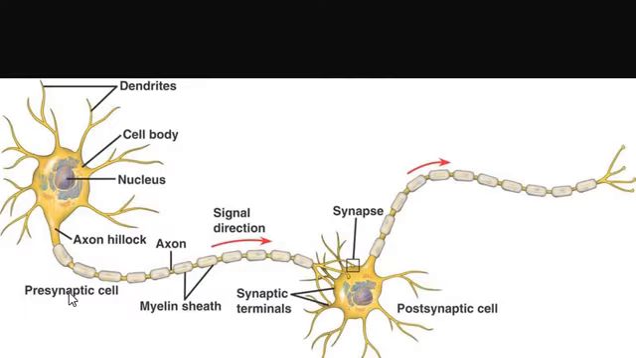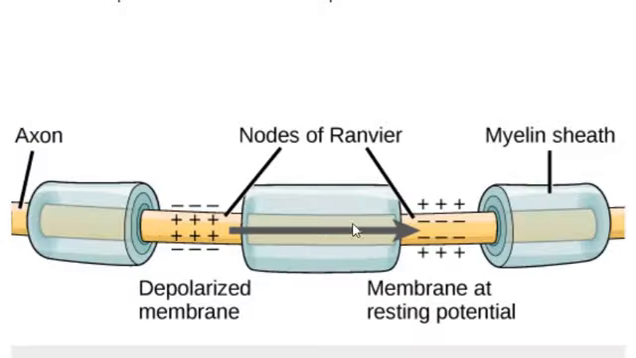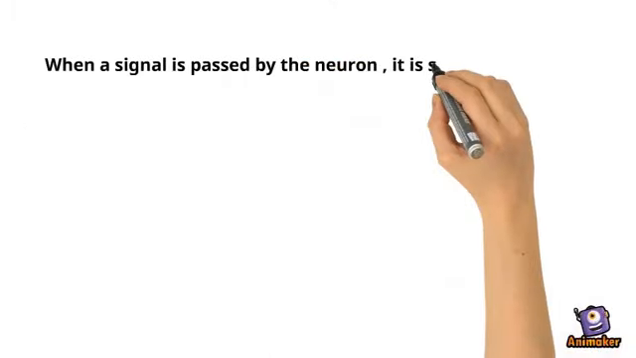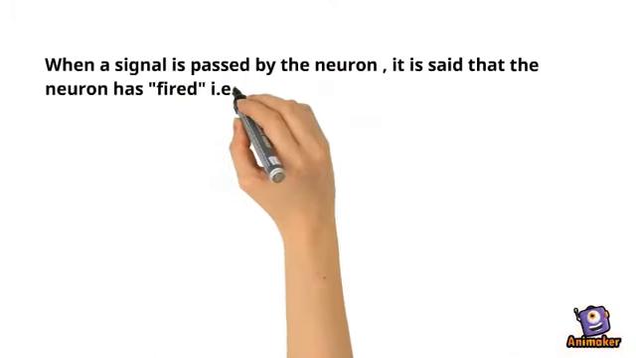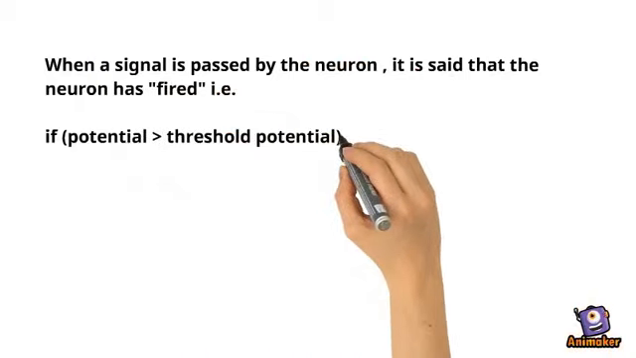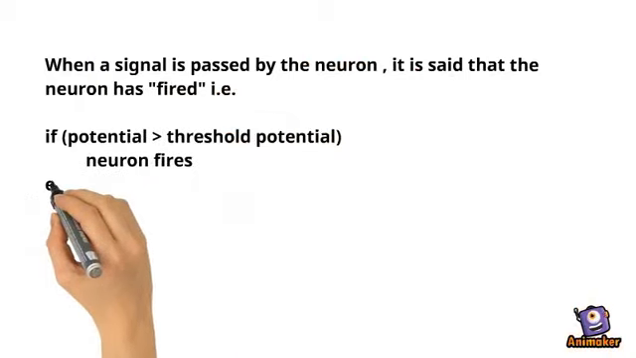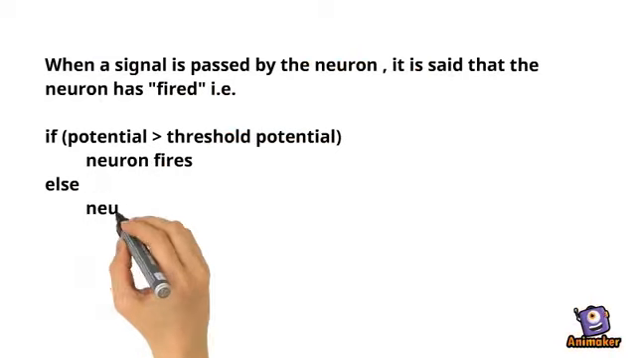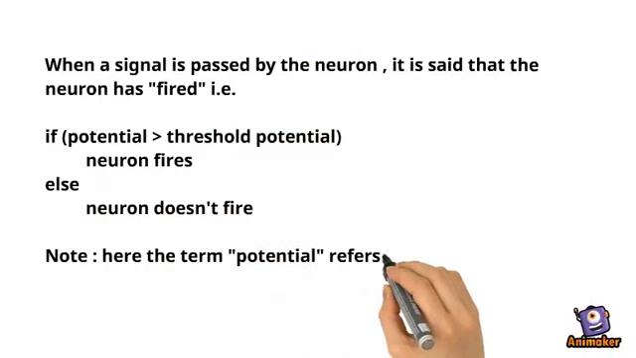The membrane potential which I was talking about develops in this path. Let us see a detailed diagram of this path. So this is the axon and this is the myelin sheath, and the potential is formed around this axon. So when a signal is passed by the neuron, it is said that the neuron has fired. That is, if the potential developed is greater than the threshold potential, then the neuron fires. Otherwise, it doesn't fire.